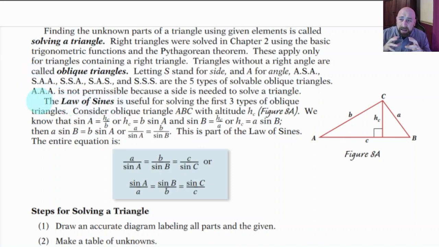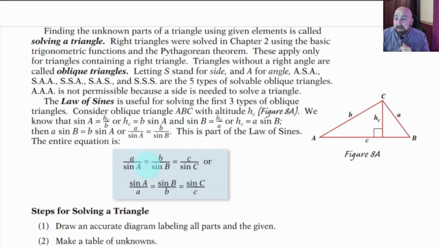And that should make sense to you. Because if it's angle, it could be any size. It's almost like you take it and you just blow it up or shrink it, but you're not changing the angle size. So you do need one of the sides, and what that does is that restricts the other sides once you know one of the sides. All right. So when we do the law of sines, notice it says it's useful for solving the first 3 types of oblique triangles. So it's useful for solving angle, side, angle, and side, angle. We're going to have to learn something else for side, angle, side, and side, and that will be later in the chapter. But this is going to work for the first 3 types of triangles.